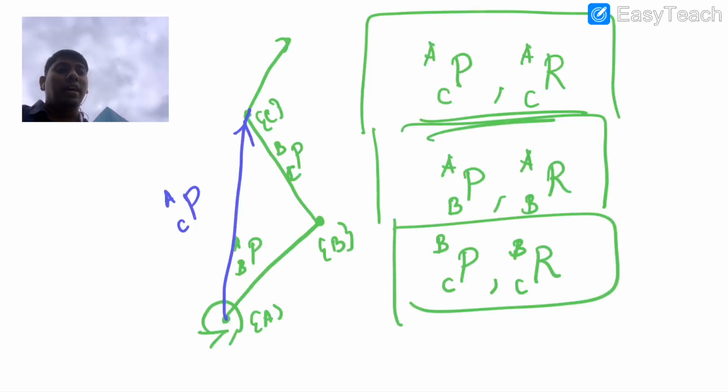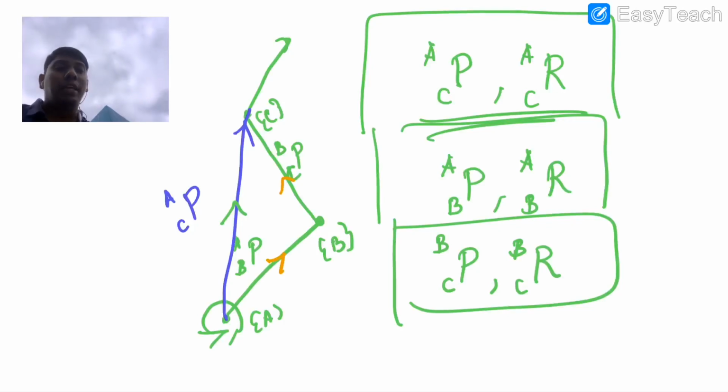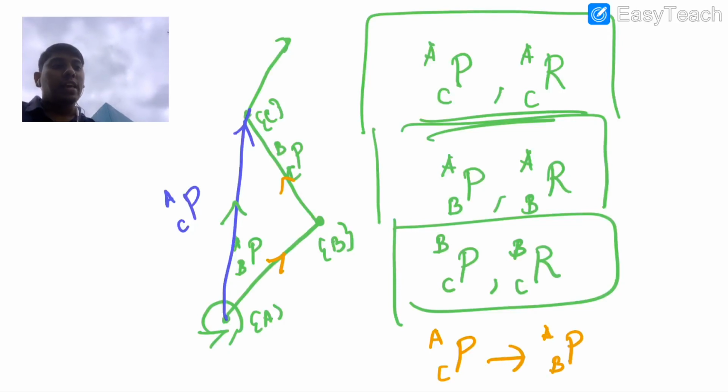Now imagine one simple case. If I want to go forward to C, how can I go? I can go directly like this, or I can go via B, right? If I am going via B, what would be the positional information addition? The positional information of C with respect to A would be a vector addition of B with respect to A and C with respect to B, right?